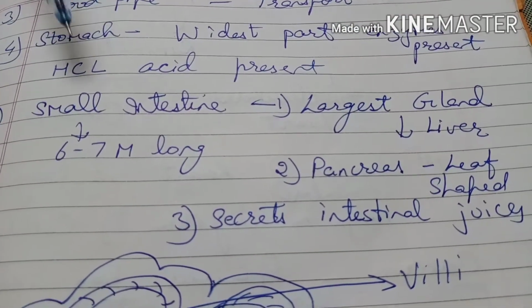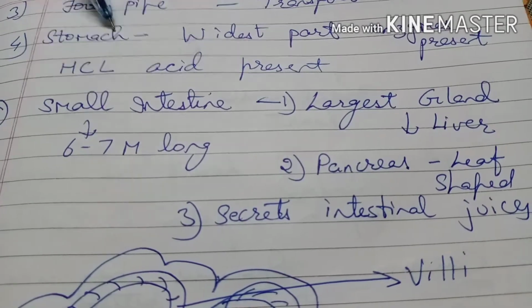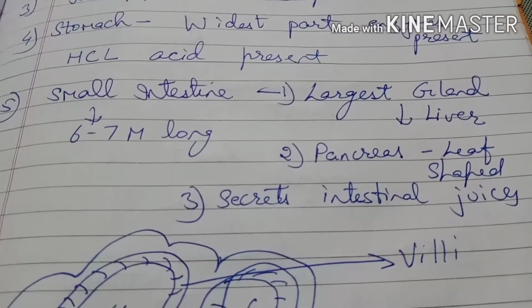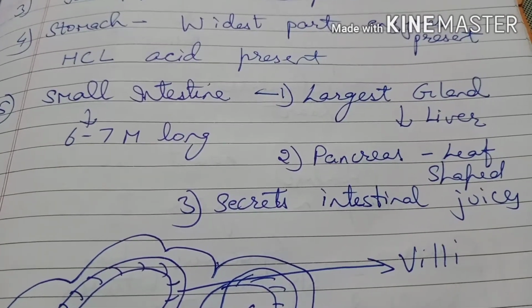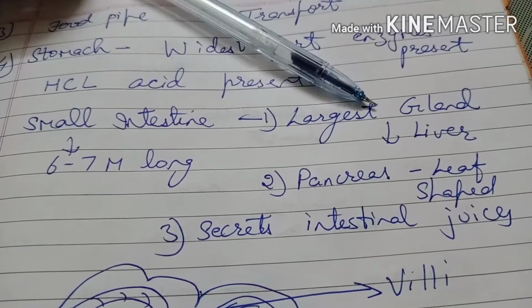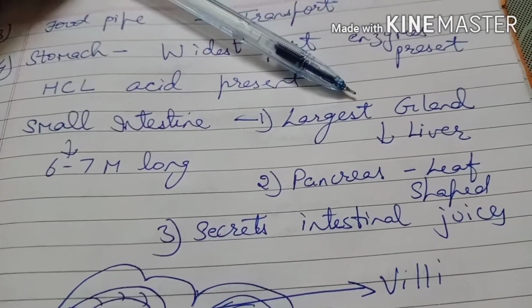These are the microorganisms, and HCl which helps in the stomach to break the food. Then the food is passed to the small intestine. Then in the small intestine we have 2 glands, the liver as well as the pancreas. The liver is the largest gland.